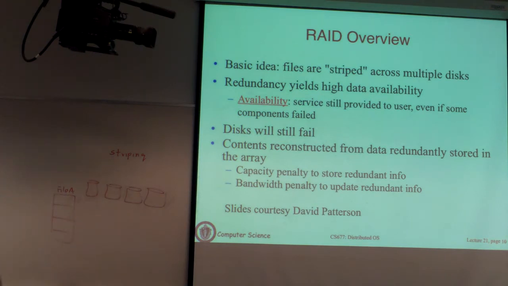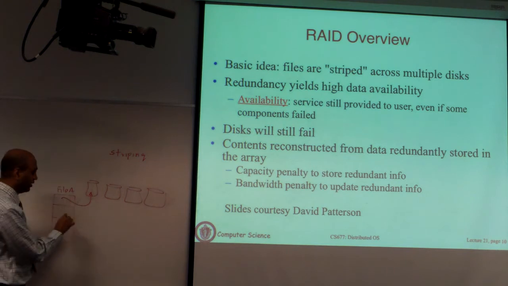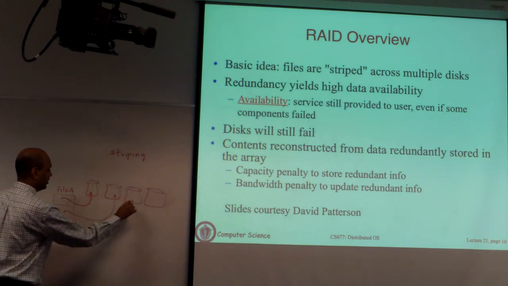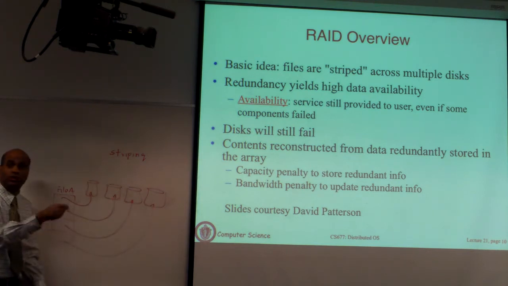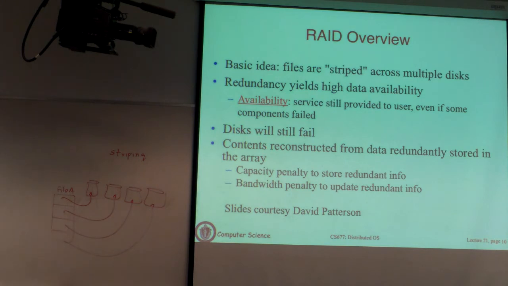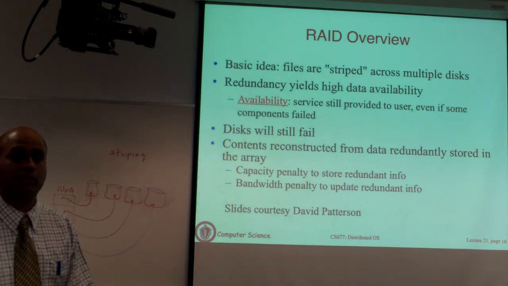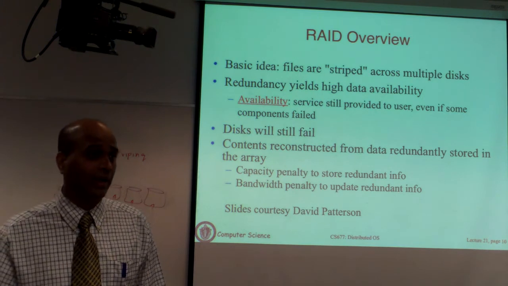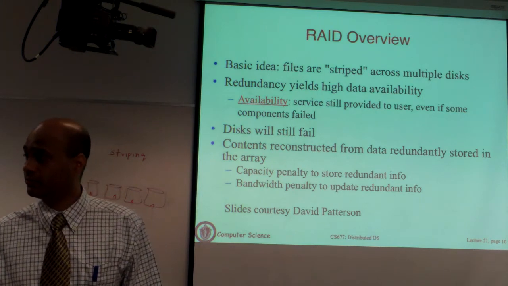onto these disks. Rather than putting all the blocks of the file onto a single disk, you are going to actually stripe the blocks. That means block 1 is going to be stored on disk 1, block 2 goes here, block 3 goes here, block 4 goes here, and then you do round robin and you continue. So the ith block is going to go on disk i mod n, where n is the number of disks.